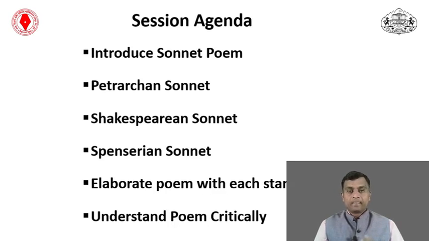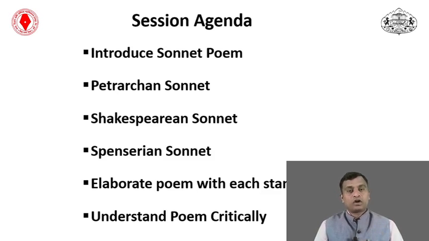This sonnet form was brought to England by one of the great poets, Thomas Wyatt, and he employed it in English. Then the form was developed by English authors, including William Shakespeare and Edmund Spenser. Shakespeare divided the sonnet, rather than into octave and sestet, into three quatrains and one couplet, which is different from the original form.